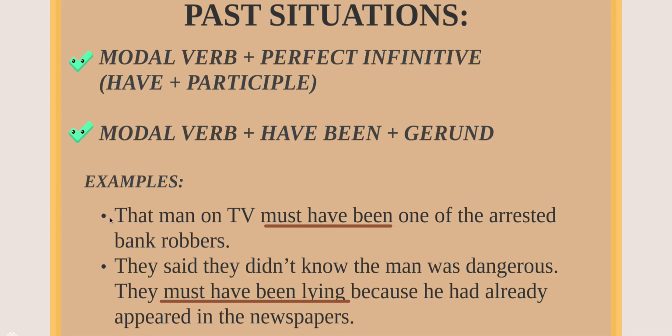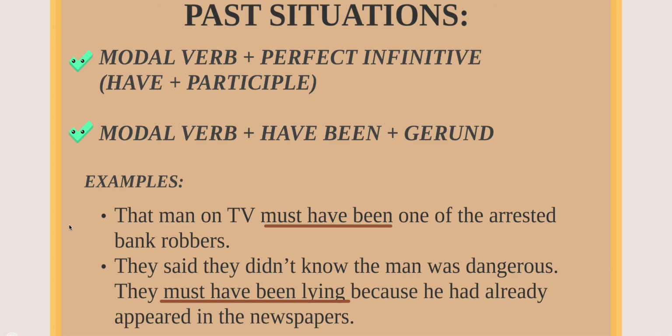Okay, Ivan, can you please help me reading these two examples? The man on TV must have been one of the arrested bank robbers. And the next one? They say they died. No, the man was dangerous. They must have him because he had already appeared in the newspaper.